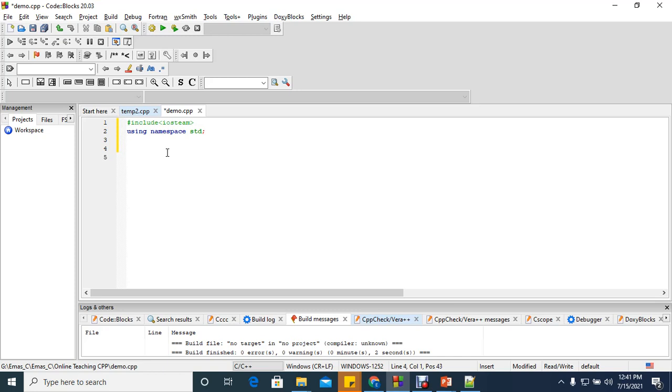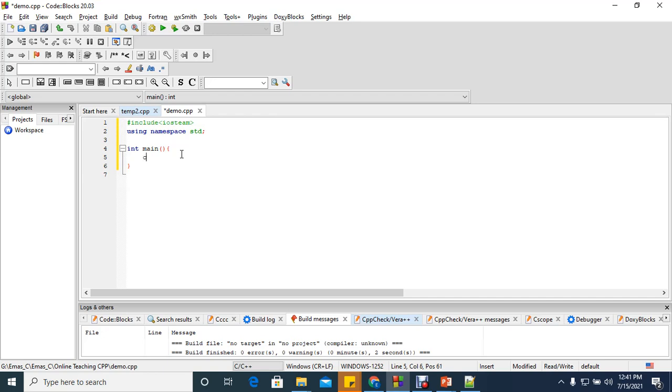Then we put an empty line just for readability. It is going to be ignored. Then you say int main. This is the main function. You put the opening brace and press enter, and you see it opens and closes. Now in between you have the space where you can write your code.